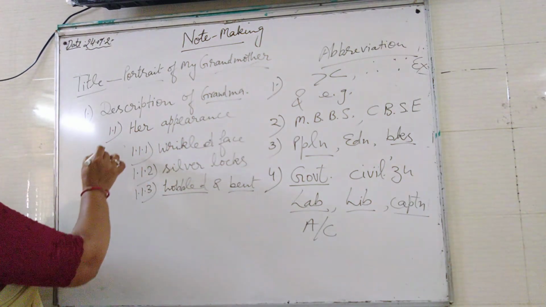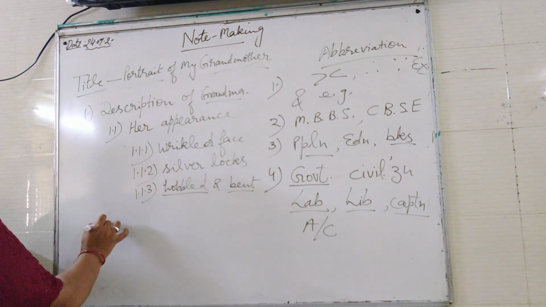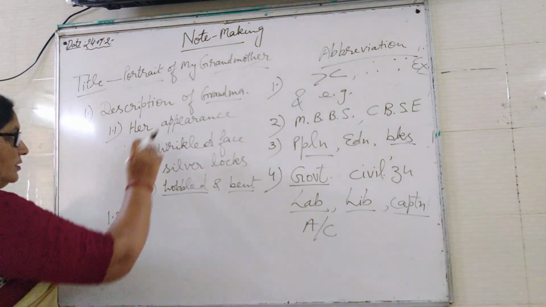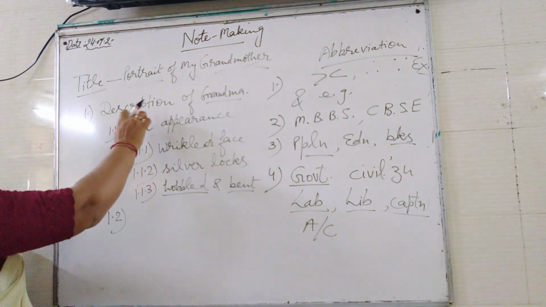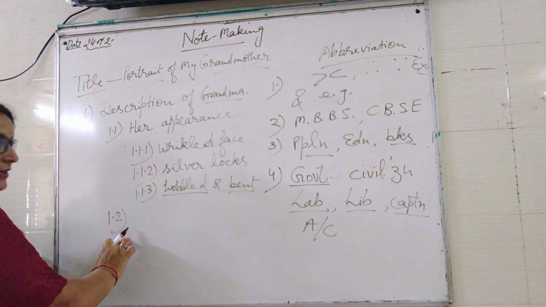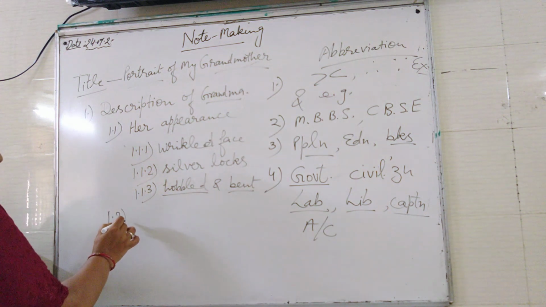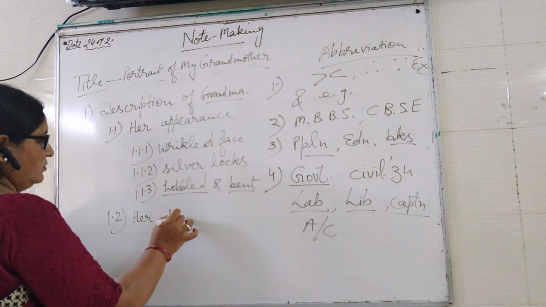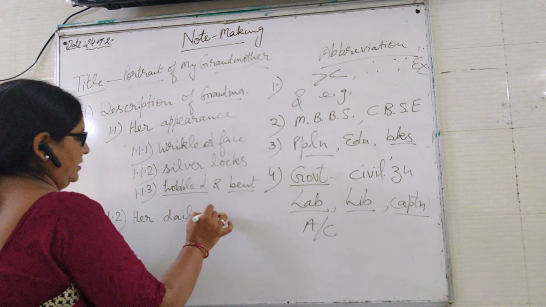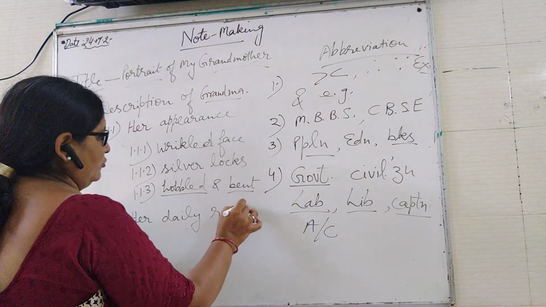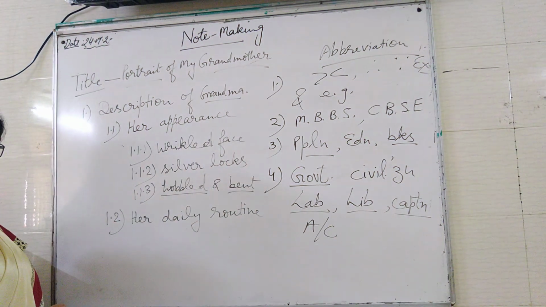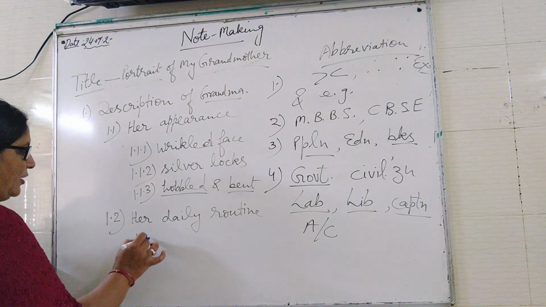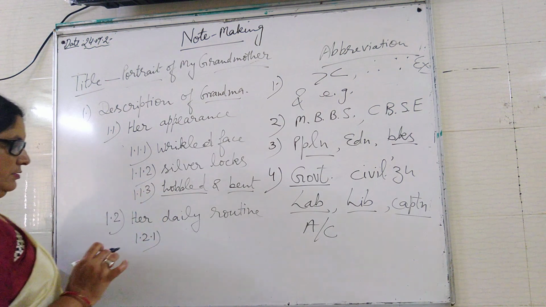After that, 1.2 is also related to the grandmother. The description is the main point, and the sub point is another one: her daily routine. Her daily routine. Now the sub point is 1.2.1.